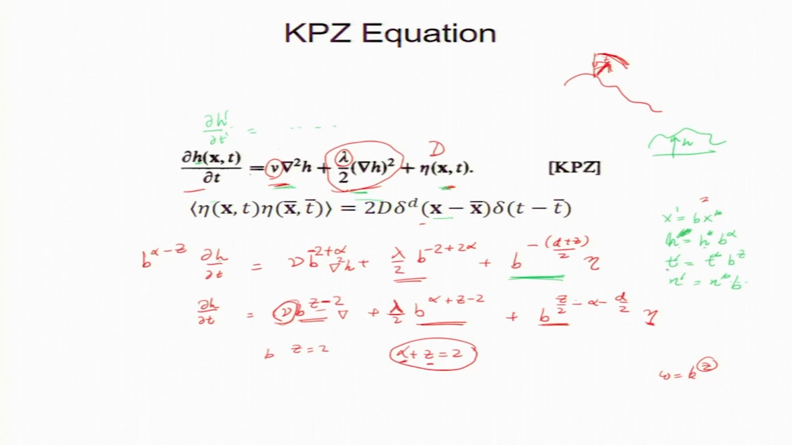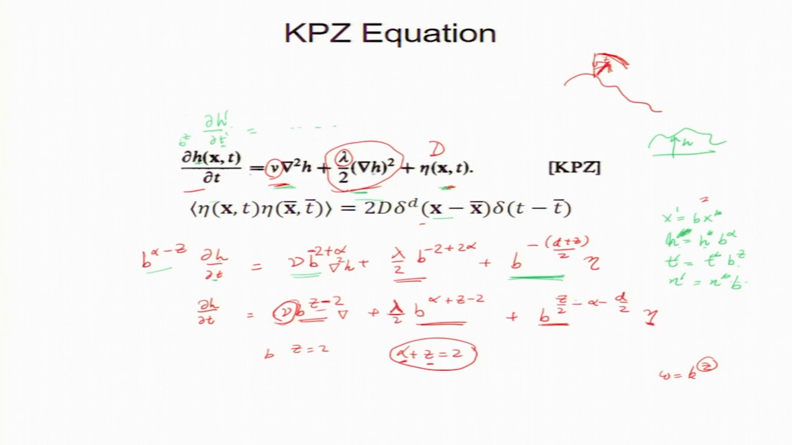And t prime is t times b to the power z. So the b to the power z goes up. So this is one term. So now we look at the viscous term. This will look like that. Okay, this is simple algebra. In fact, you can easily see that the Laplacian will give you b to the minus 2 and h will give you b to the power alpha.